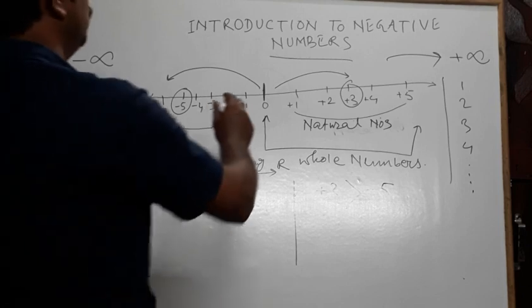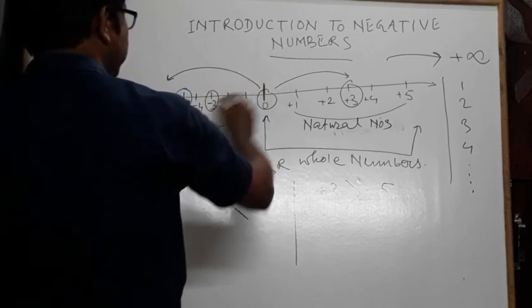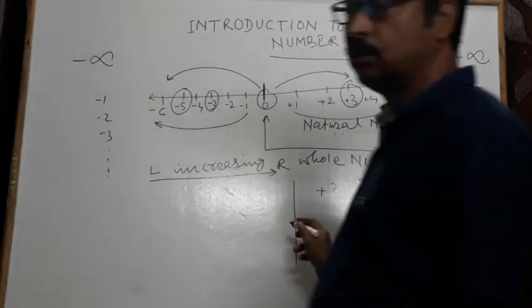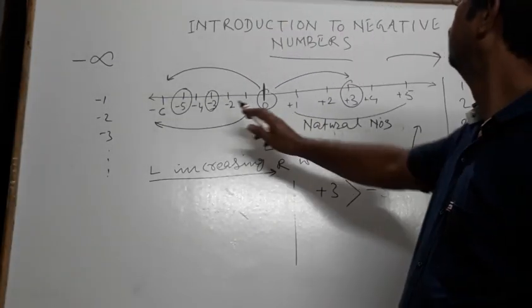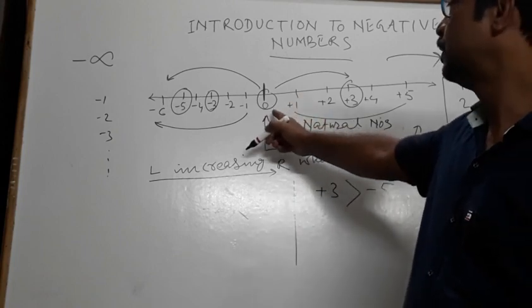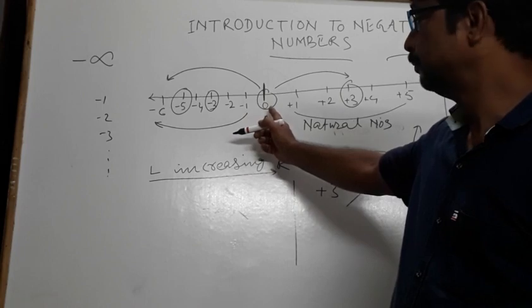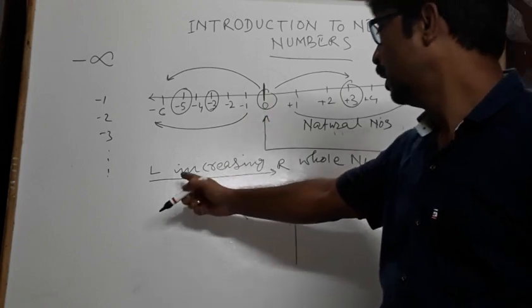Think about 0 and -3. Which one is bigger? 0 is bigger, or -3 is bigger? 0 is towards the right of -3, so obviously 0 will be bigger. What did I say?